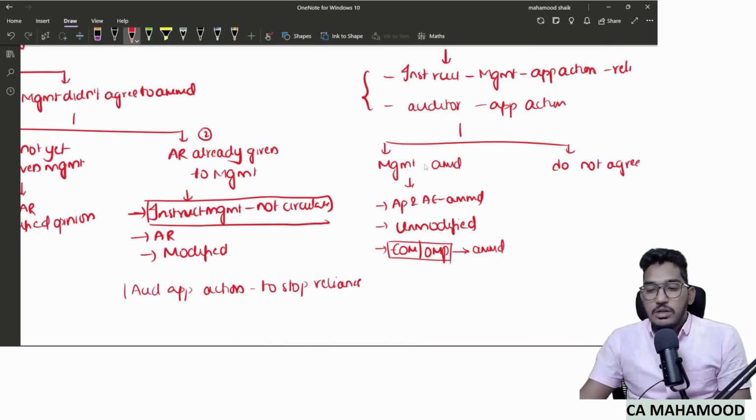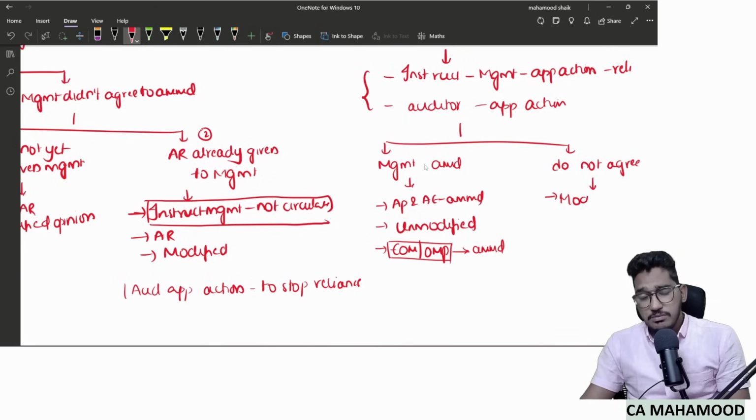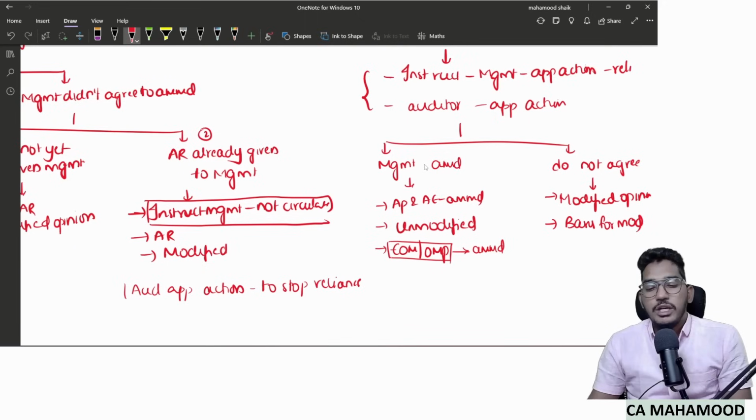Whatever amendment has been done, you try to highlight in either the emphasis of matter or other matter paragraph. Now, what if the management does not agree to amend the financial statements? Obviously, we'll give an audit report which contains a modified opinion. Is there any requirement to use emphasis of matter or other matter? Not required. Why? Because when we give a modified opinion, we will anyhow explain the reason in the basis for modified opinion paragraph. So no need to use any emphasis or other matter paragraph.